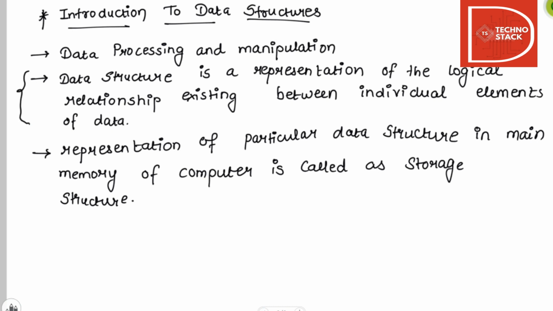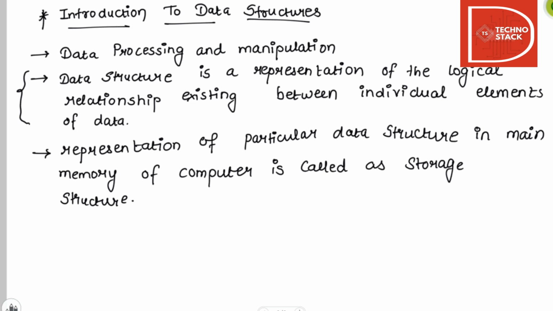Data structure is a representation of a logical relationship existing between individual elements of data. So it's a logical relationship which is established between individual elements of data, and its representation is known as data structure. Data structure is a way of organizing all data items that considers not only the elements stored but also their relationship to each other. We can also define data structure as a mathematical or logical model of a particular organization of data items.